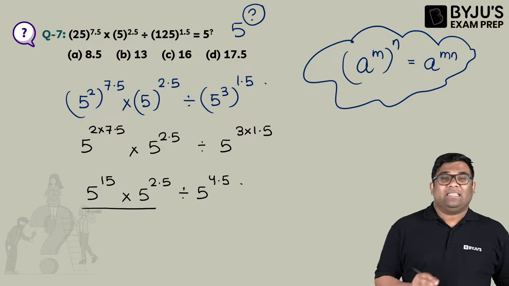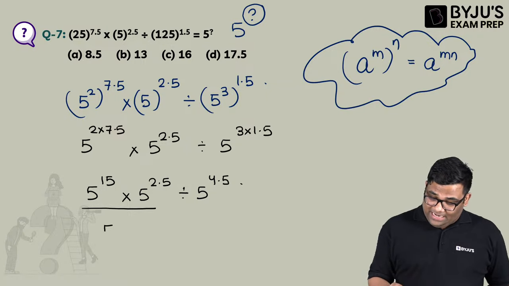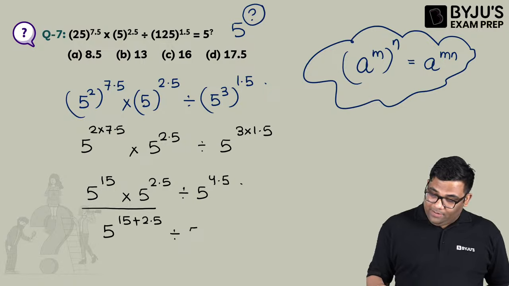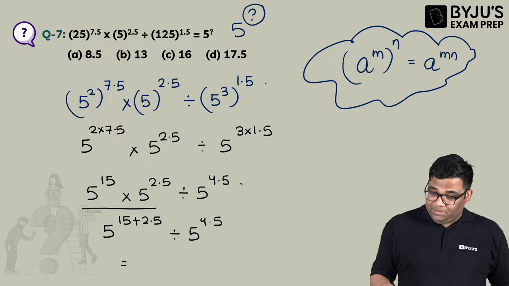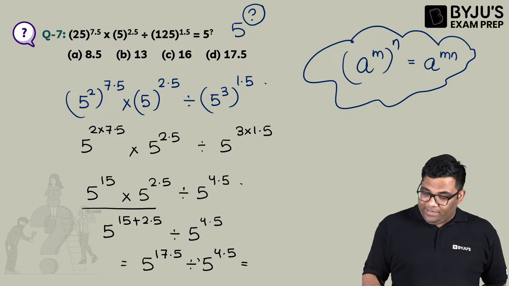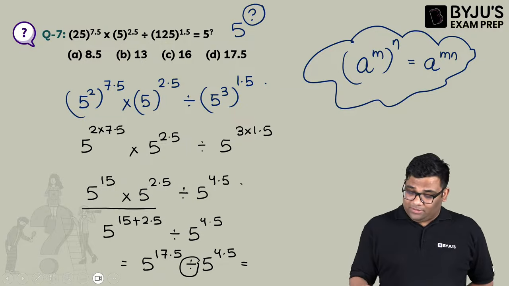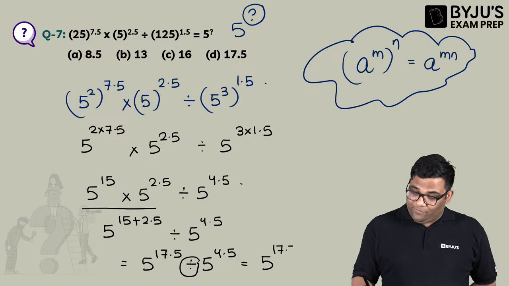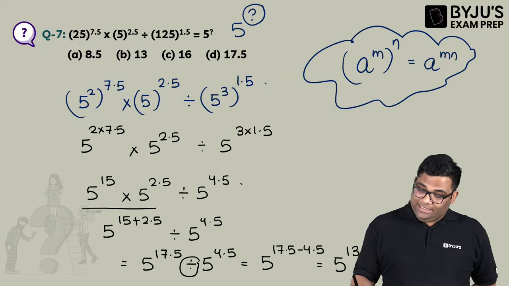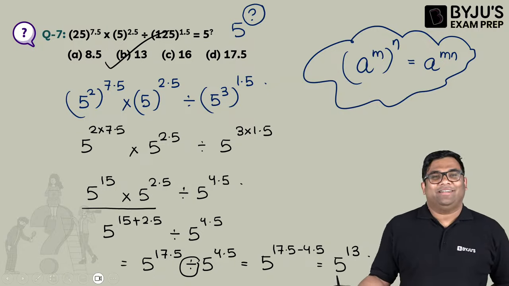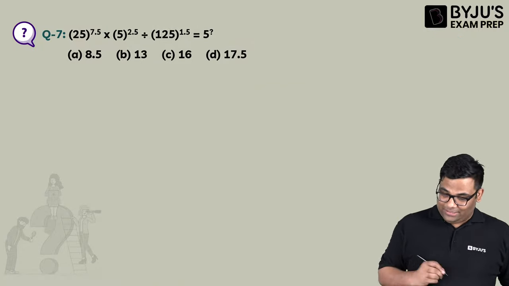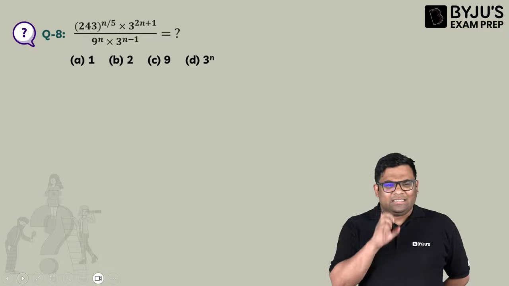Here we are doing multiplication, same base, different powers, so I can add the powers. So 15 plus 2.5 gives 5 to the power 17.5 divided by 5 to the power 4.5. Now you are doing division, same base, different powers, so I can subtract: 17.5 minus 4.5 makes it 5 to the power 13. That question mark is 13. Yes. Next question.